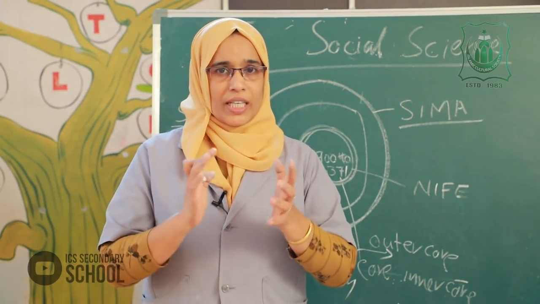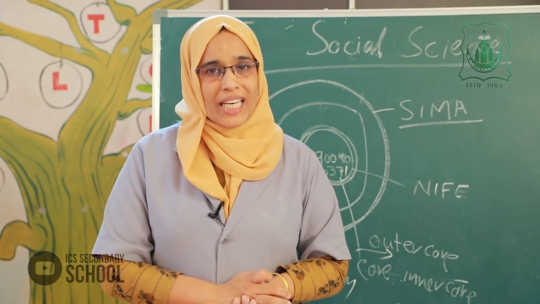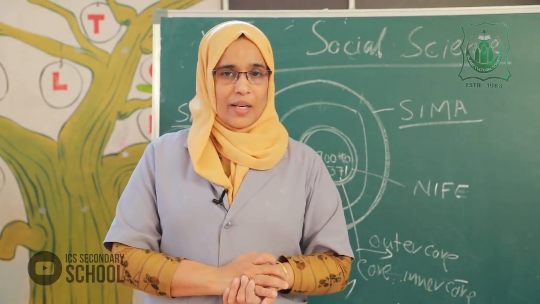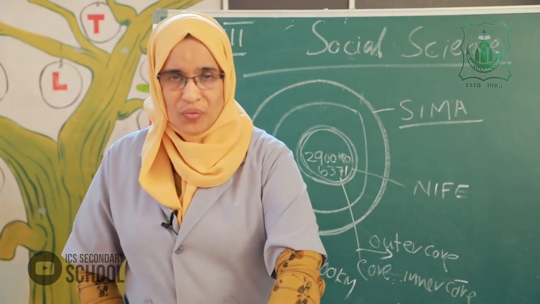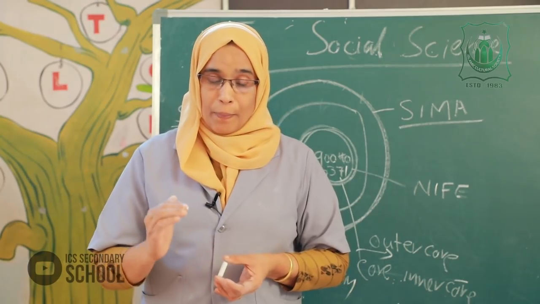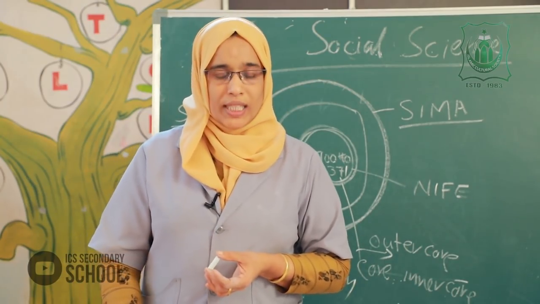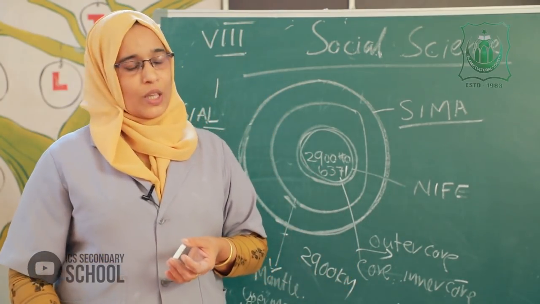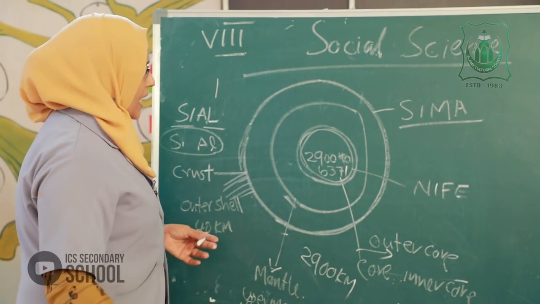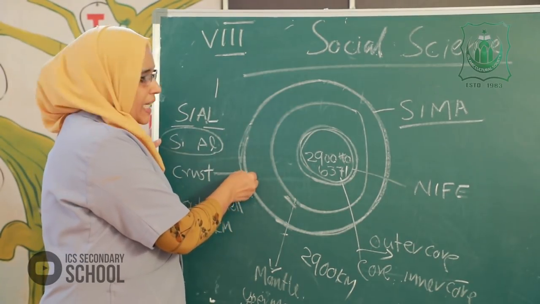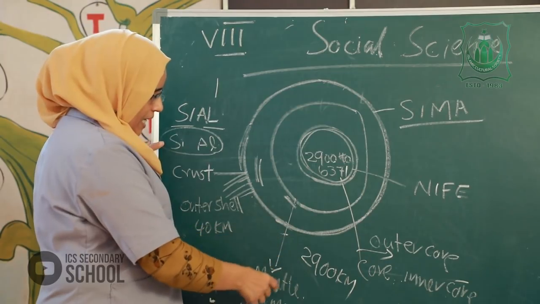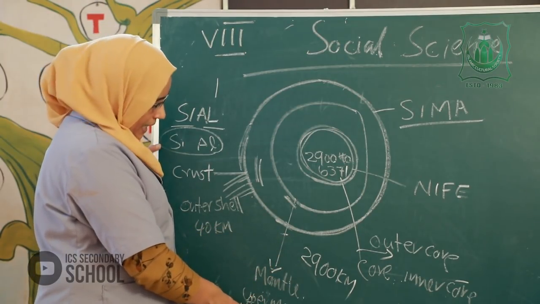Then next, lithosphere and asthenosphere. What does lithosphere mean? The crust and the upper part of the mantle together are known as the lithosphere. The mantle has two parts, upper and lower.